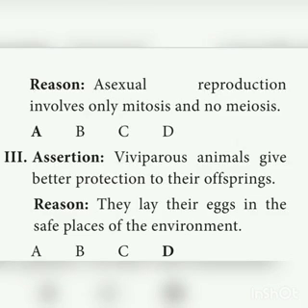And Roman letter third is the assertion: viviparous animals give better protection to their offsprings. Reason: they lay their eggs in safe places of the environment. No, it's wrong. So both A and R are wrong or false. Viviparous animals give better protection to the offsprings, but they won't lay eggs. They give birth to the young ones. So the option is D.